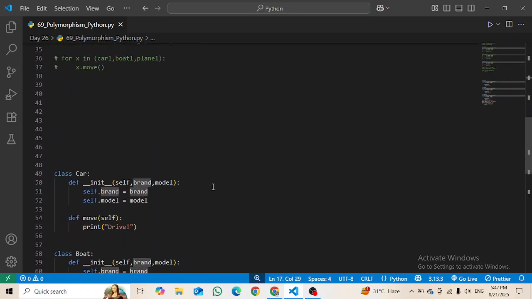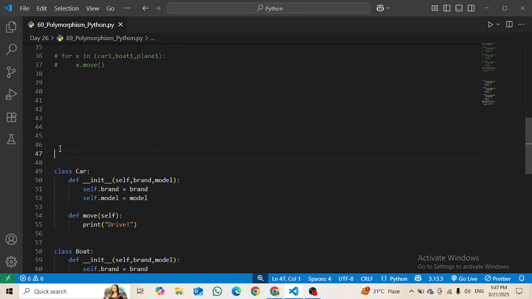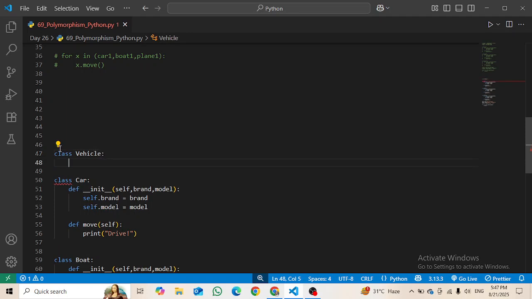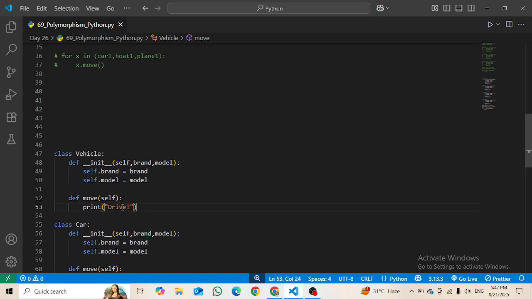Now this time I'm going to make a class called Vehicle. Then inside it we have to write the same things. Control C, Control V, but here we are just going to write the move. This is the vehicle moves.